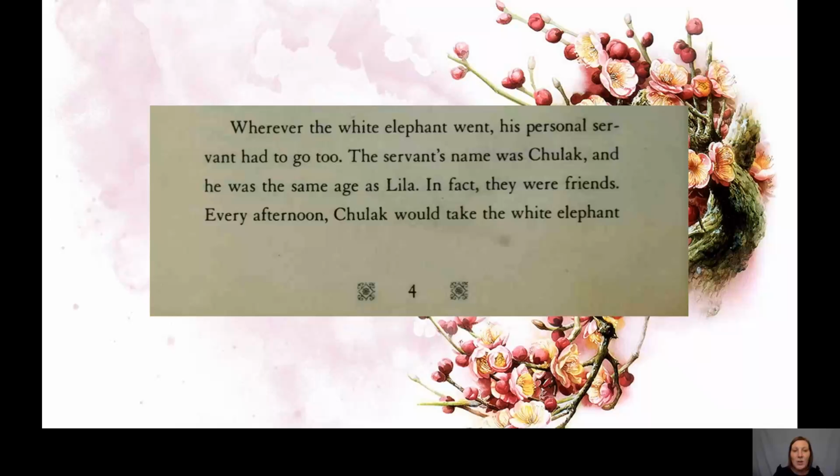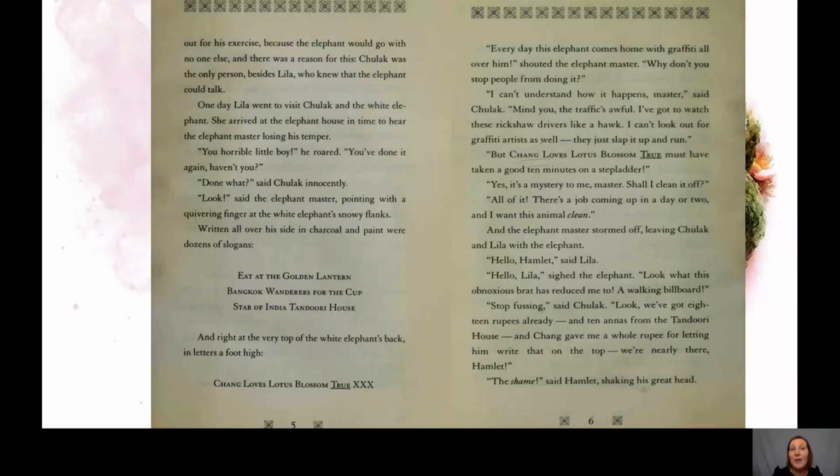Every afternoon, Chulak would take the white elephant out for his exercise, because the elephant would go with no one else. And there was a reason for this. Chulak was the only person, besides Lila, who knew that the elephant could talk. Wow! So they are keeping a special secret. That's amazing. So only Lila and Chulak know that the elephant can talk.